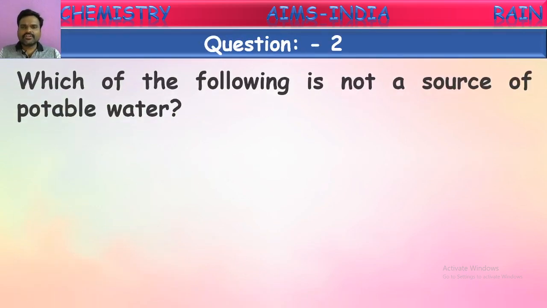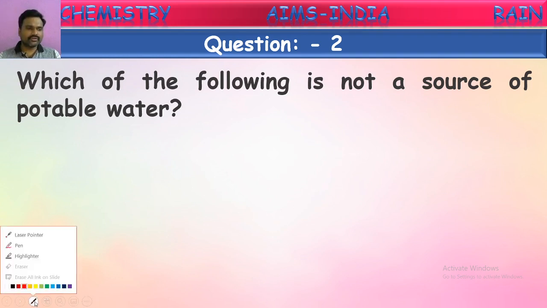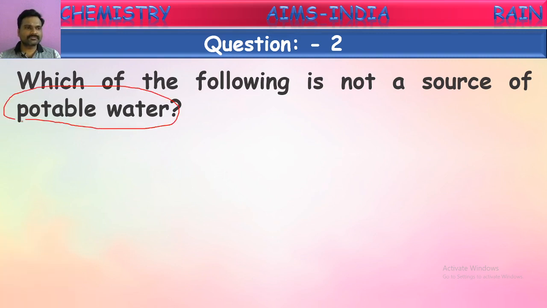Which of the following is not a source of potable water? They are giving options here. Out of those, we have to identify which is not a source of potable water. But before that, we have to understand one thing: what is potable water? What does potable water mean? Potable water is the water which is suitable for drinking. The water which is suitable for drinking is called potable water.